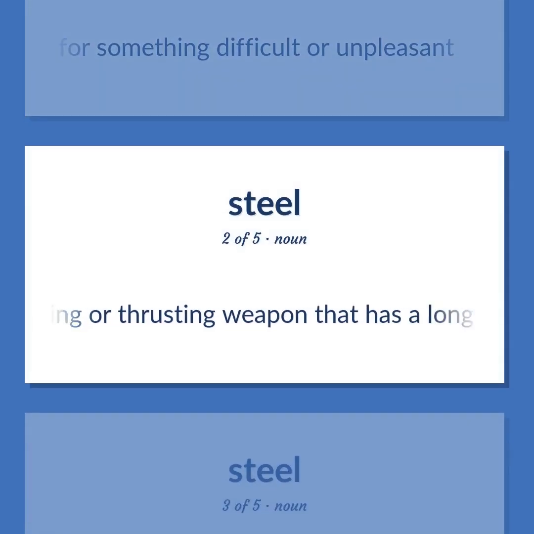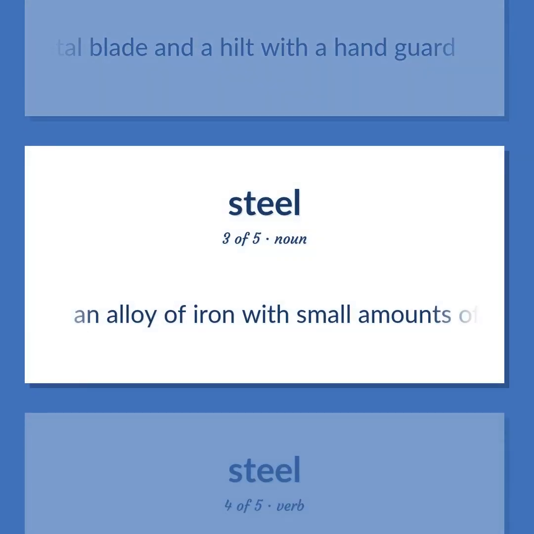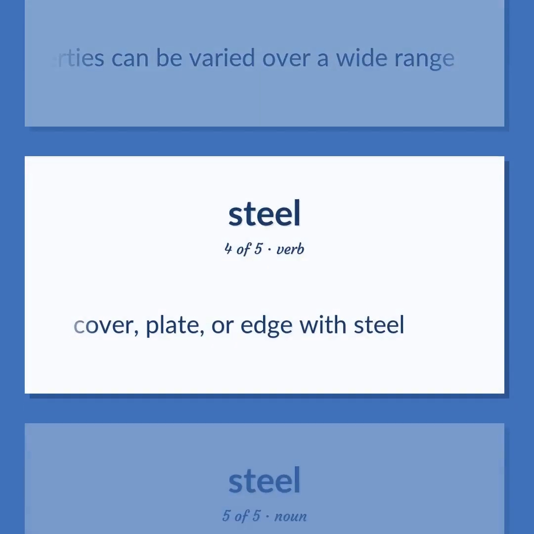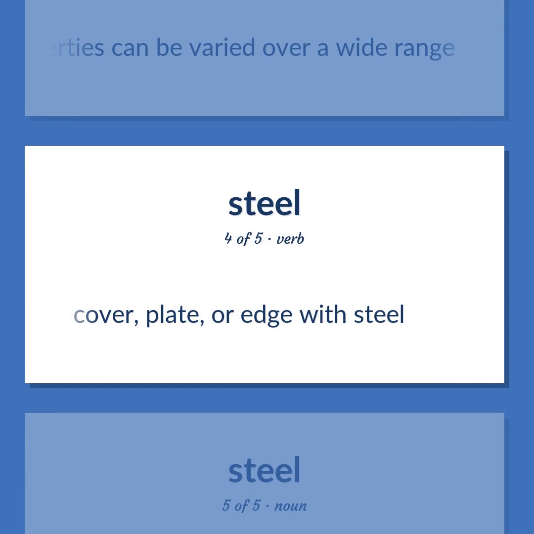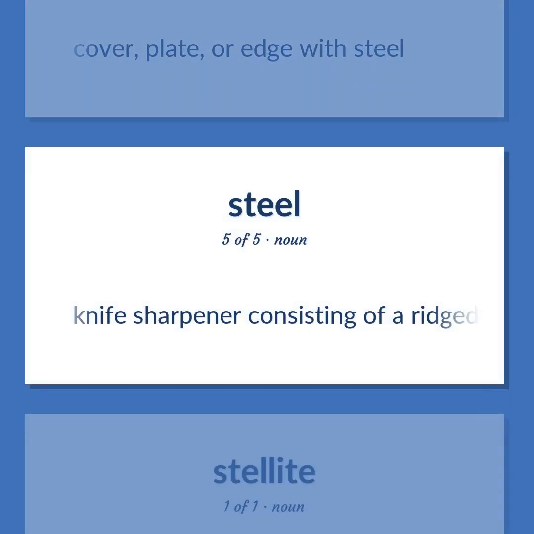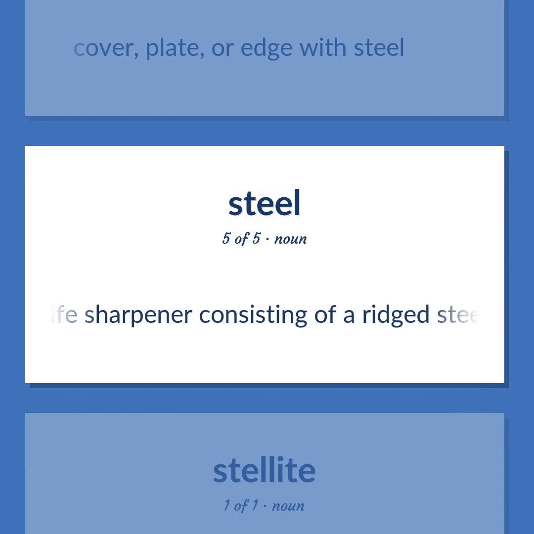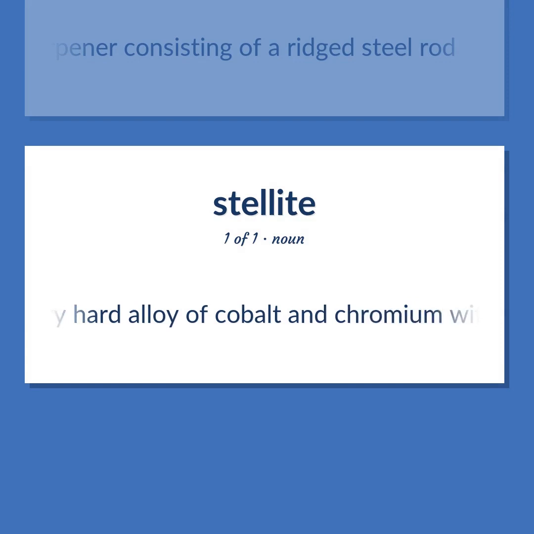A cutting or thrusting weapon that has a long metal blade and a hilt with a handguard. An alloy of iron with small amounts of carbon, widely used in construction. Mechanical properties can be varied over a wide range. Cover, plate, or edge with steel. Knife sharpener consisting of a ridged steel rod. A very hard alloy of cobalt and chromium with cobalt as the principal ingredient. Used to make cutting tools and for surfaces subject to heavy wear.